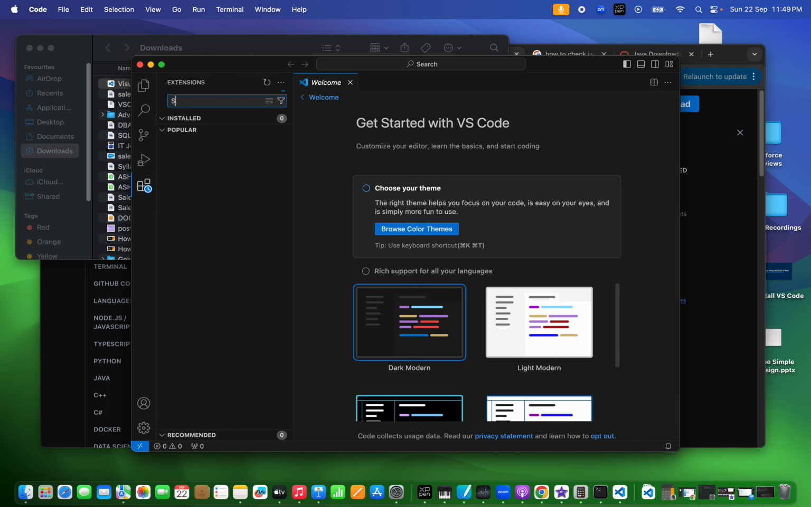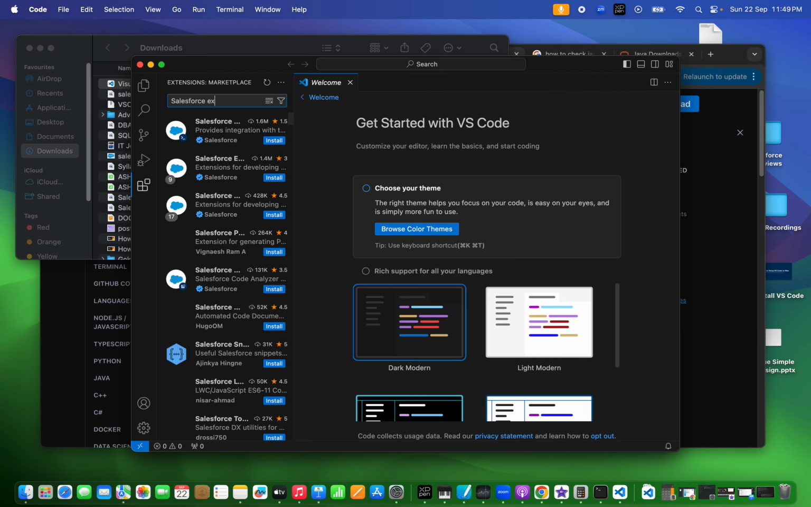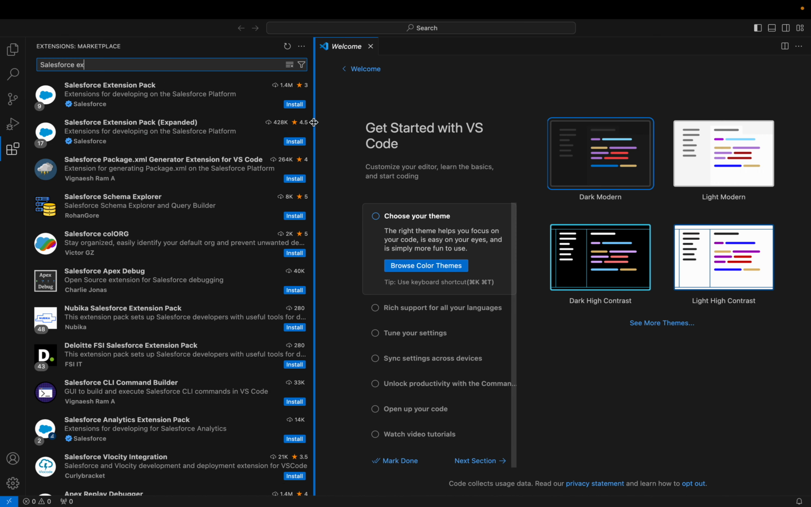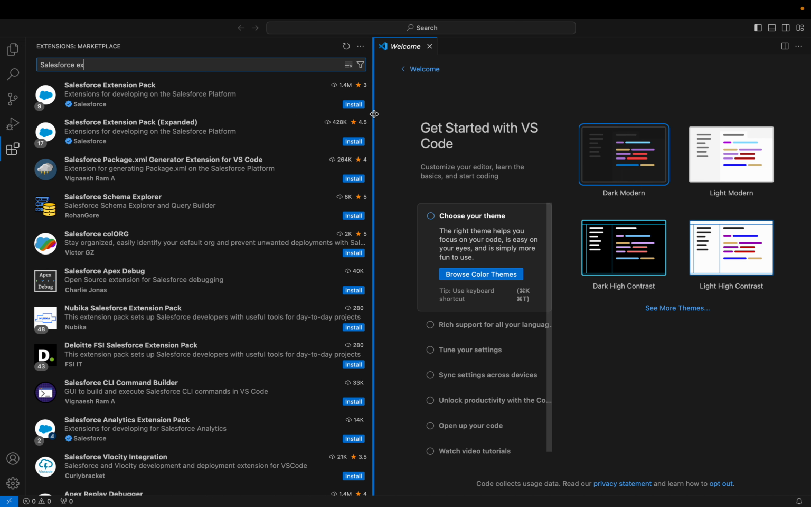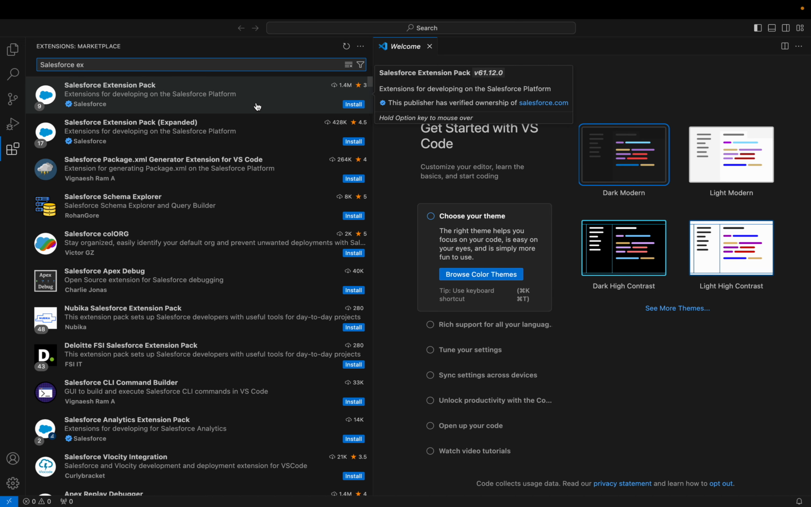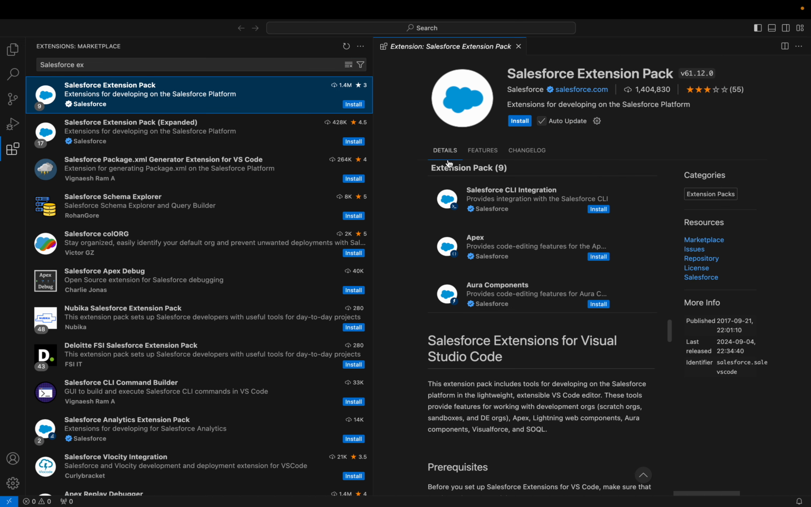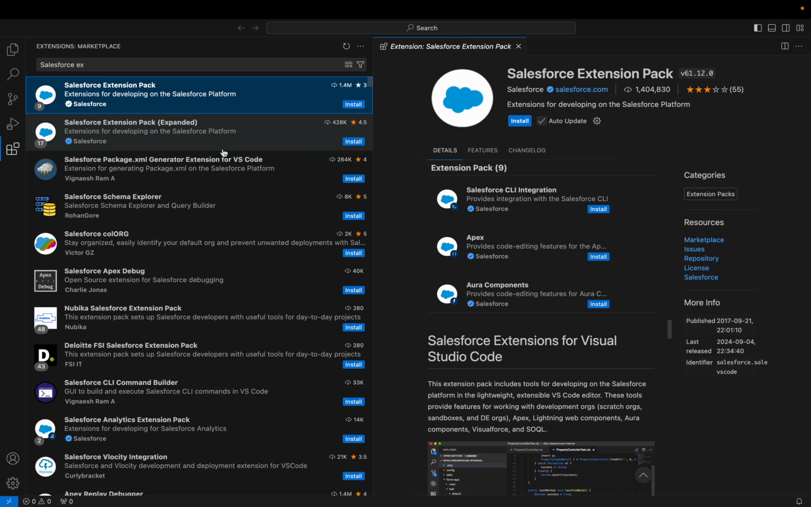and search for Salesforce extension pack. Okay, Salesforce extension pack. Now here if you see, there are multiple Salesforce extension packs. Okay, I'll download the first one. Or we can download the second one as well.